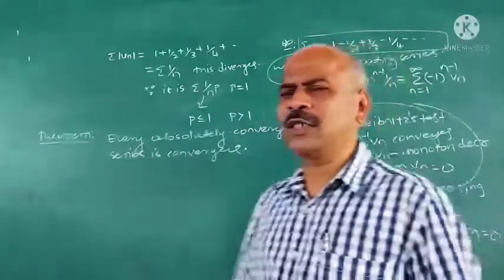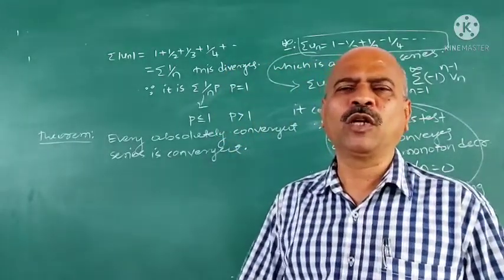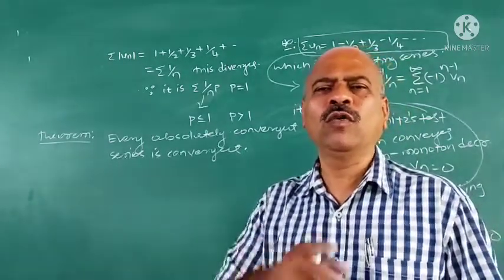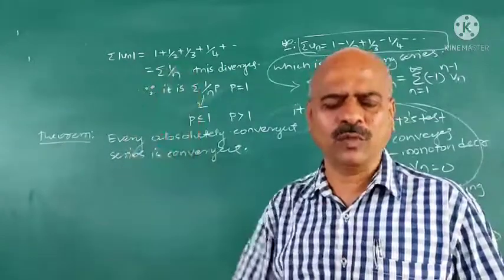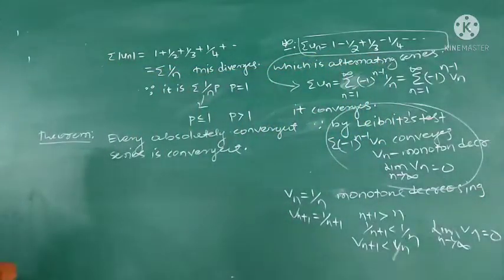To prove that the converse is not true, we always give an example, because to disprove, one example is sufficient, but to prove, one example is not sufficient. Generally, we have to prove that one. Every absolutely convergent series is convergent, but the converse is not true. For that, we give an example.